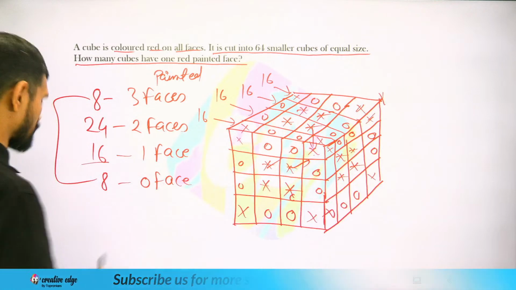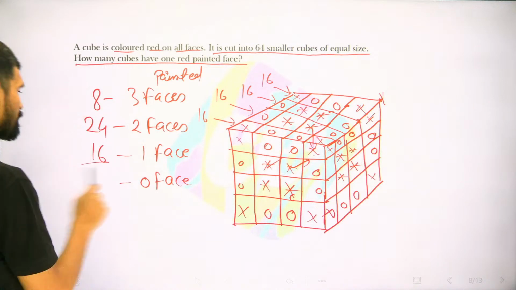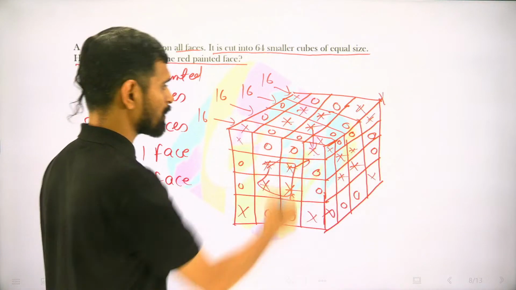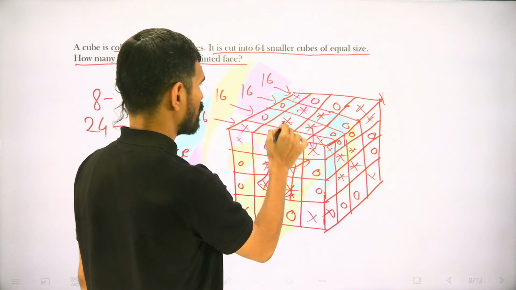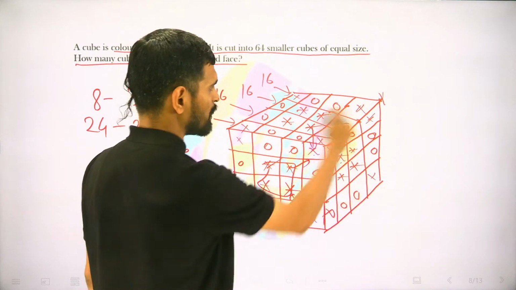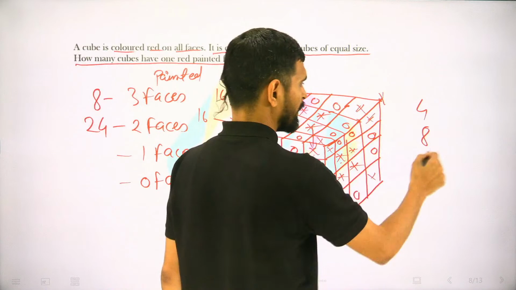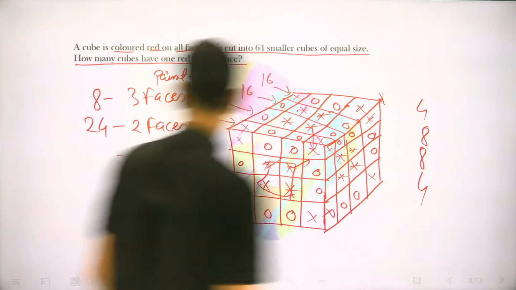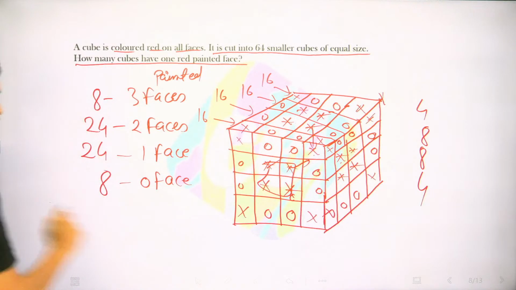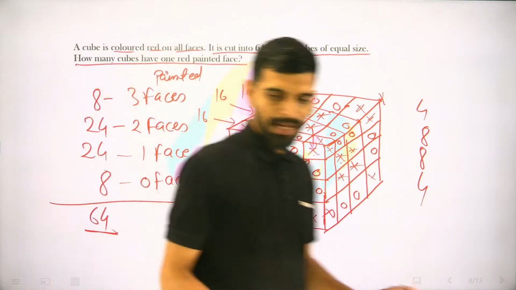Perhaps I made a mistake. Let me correct this one. Here it should be, see, 4 here. In the very first layer, we'll have 4. 4 in the second layer, 4, 4, 8. In fact, 8 in the second layer, 8 in the third layer, and 4 in the fourth layer. So 4, 8, 8, 4. So that will make it 24. 24 here, 24, 24, 48 plus 16. Overall, 64 cubes, right? So बड़ा सिंपल है, बड़ा सिंपल है.